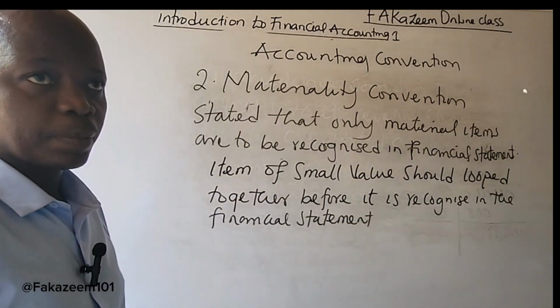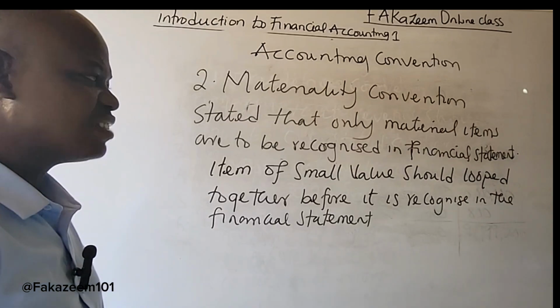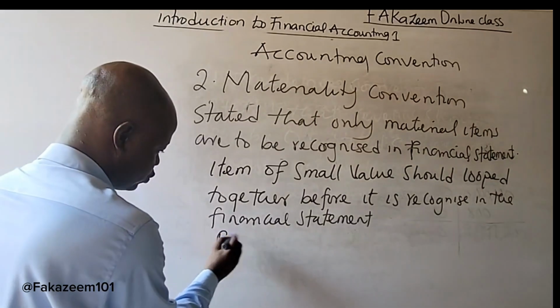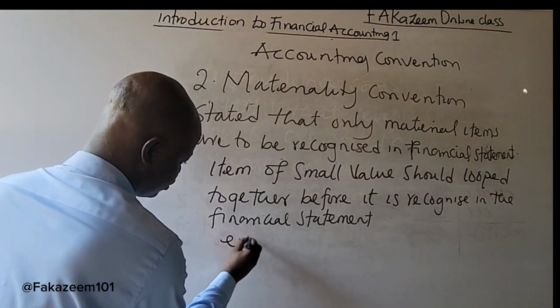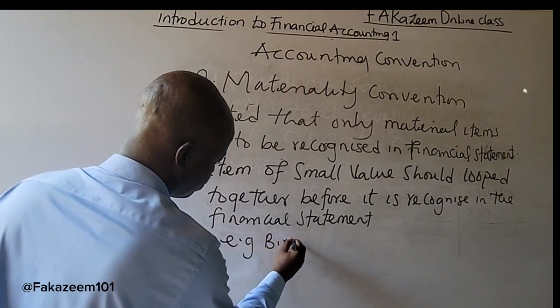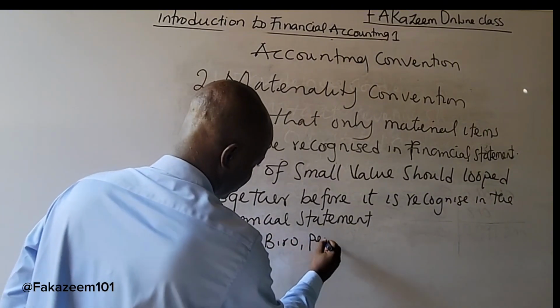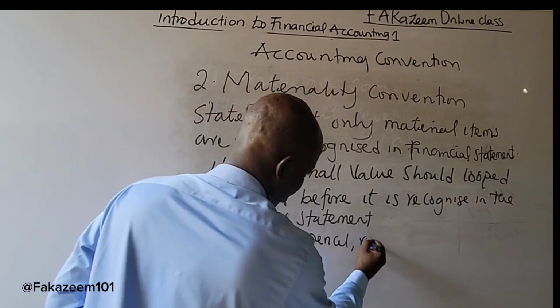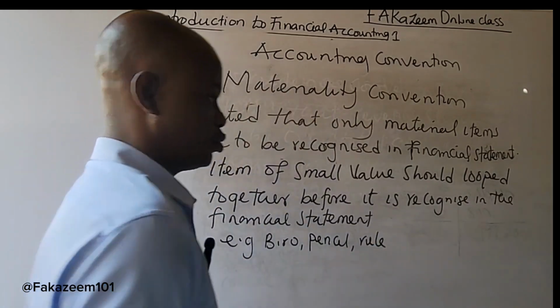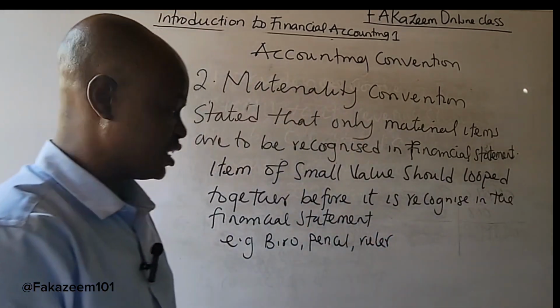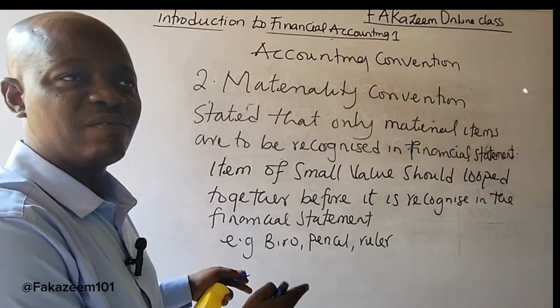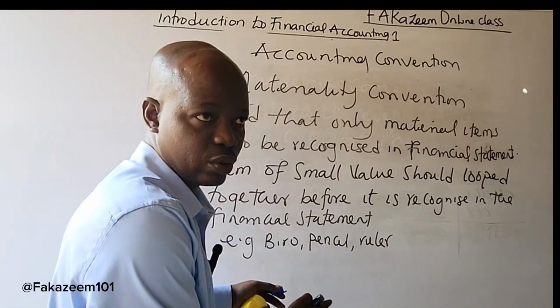What does this mean? It means that items of small value, such as biro, pencil, ruler, should not be recorded individually because their values are very small.